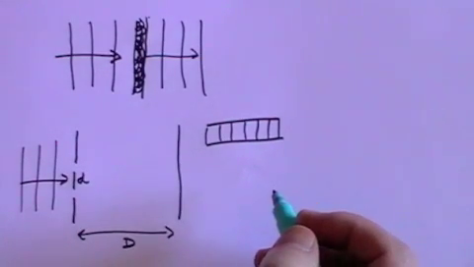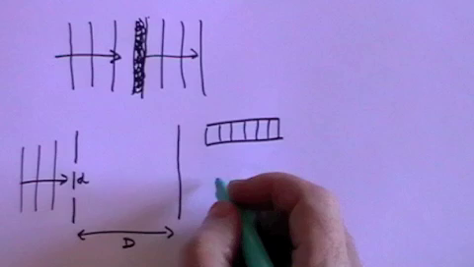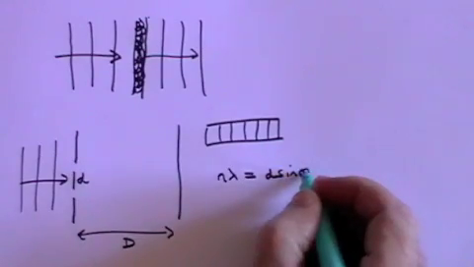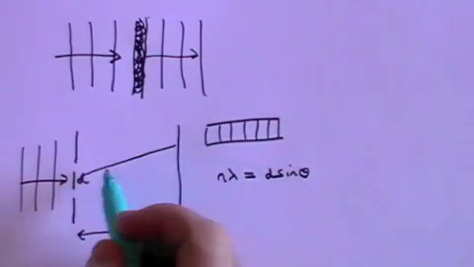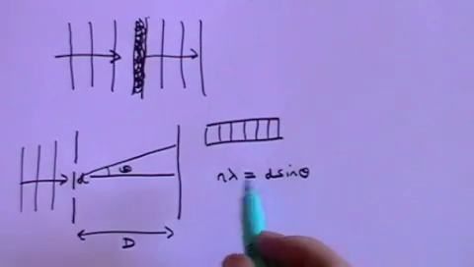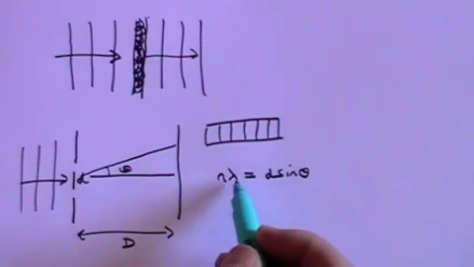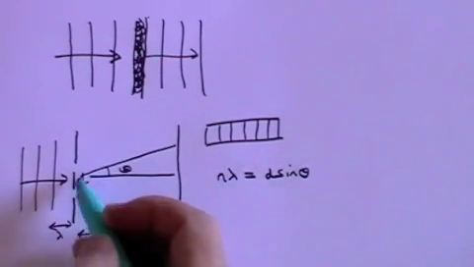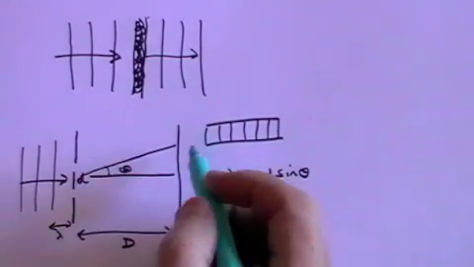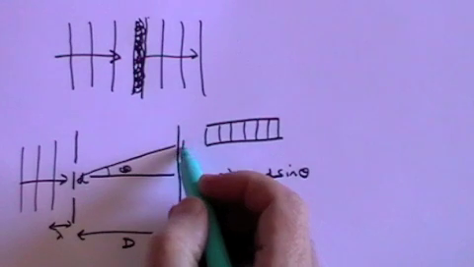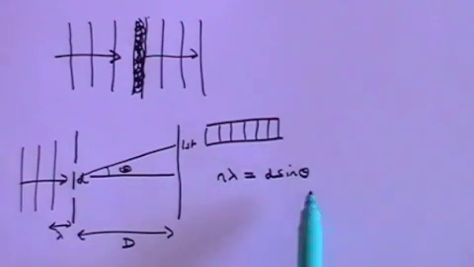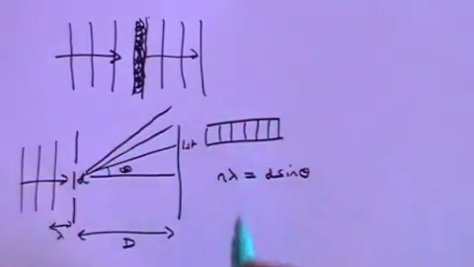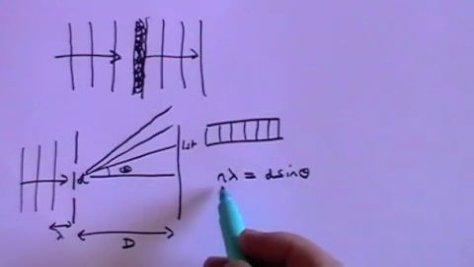And you'll need to see another video, which is cross-referenced here, to see how we derive the equation n lambda equals d sine theta, where n is any integer number, lambda is the wavelength of the light, d is the distance between the slits, and theta is the angle to the first fringe. And then you can have fringes all the way along, and theta will be different for different values of n.